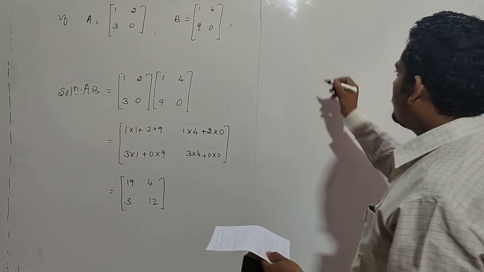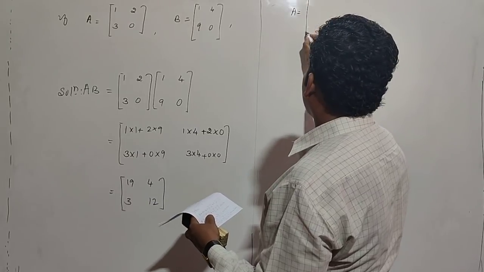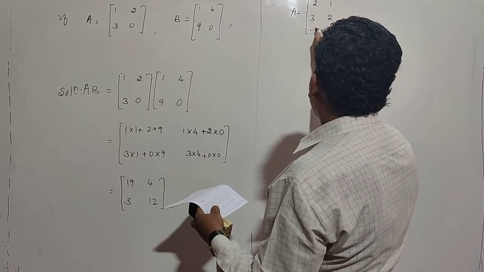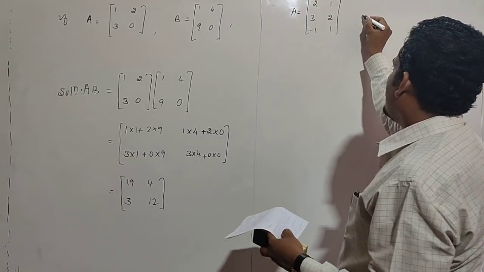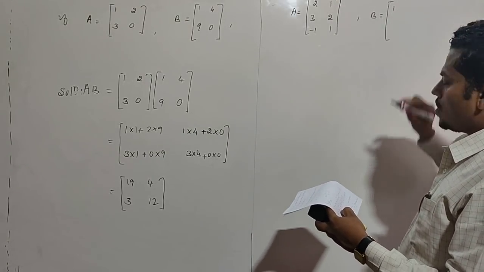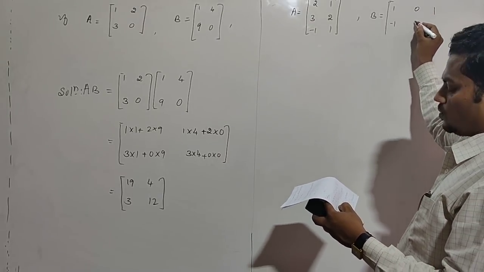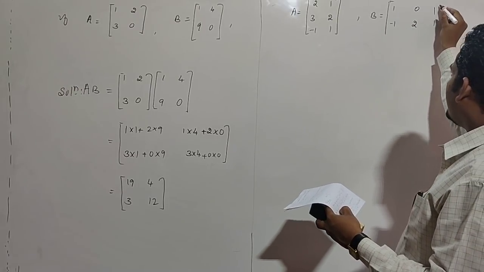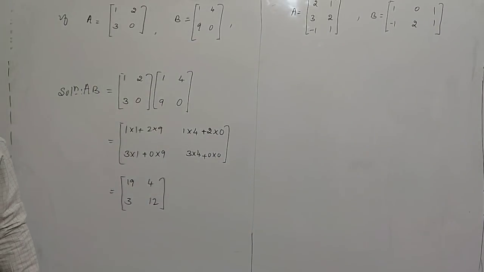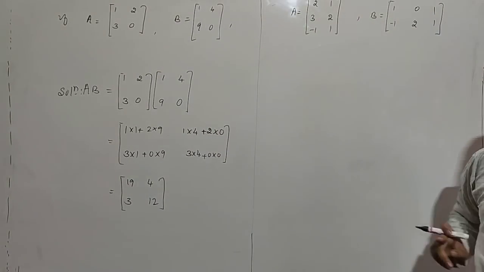Find AB if matrix A equals [2 1; 3 2; -1 1] and matrix B equals [1 0 1; -1 2 1]. In this case, we should find A into B. Find AB if matrix A and matrix B are given.